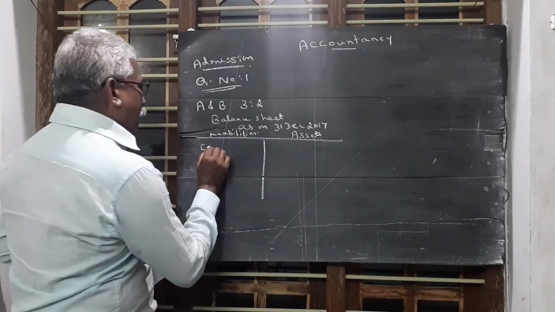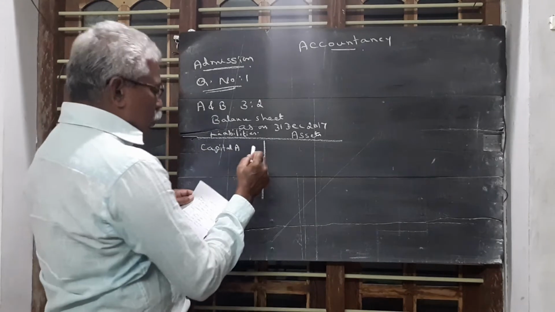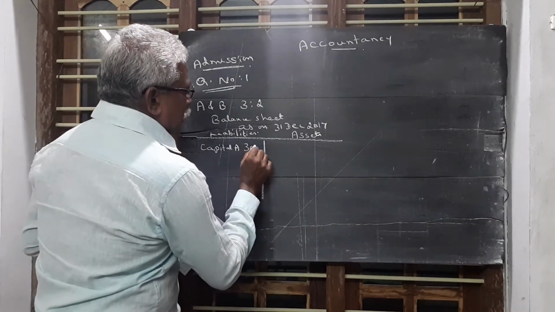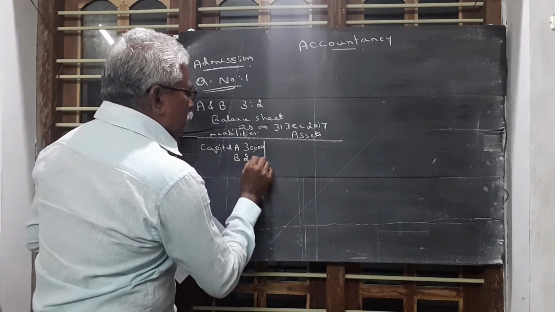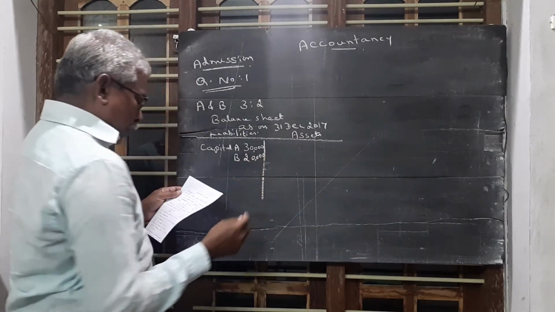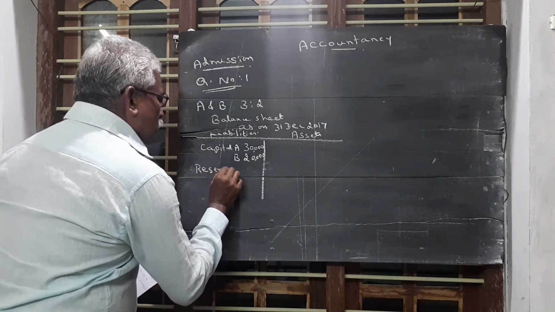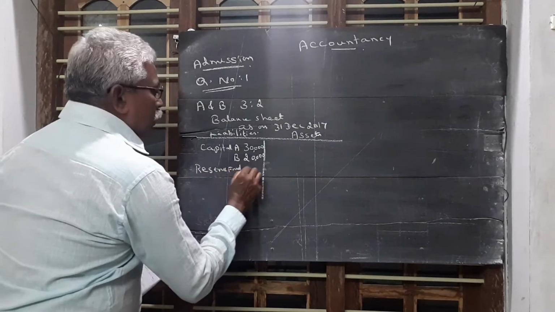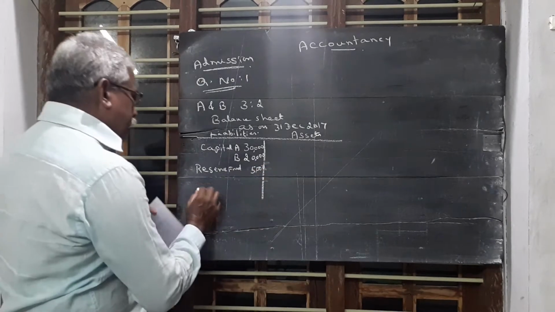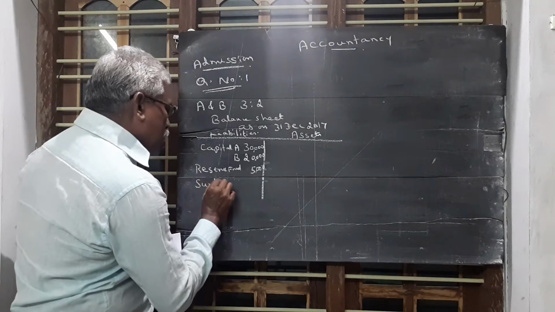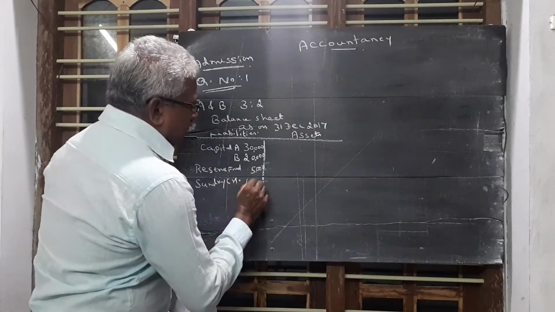First, capital of A is 30,000. Capital of B is 20,000. Then reserve fund 5,000 rupees. Then sundry creditors 45,000.